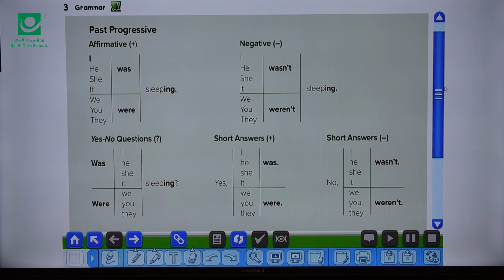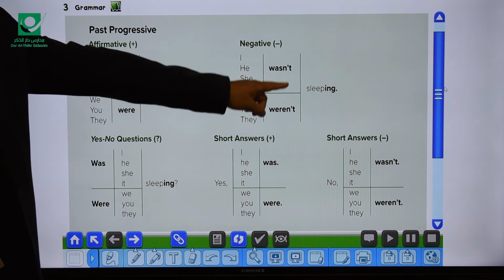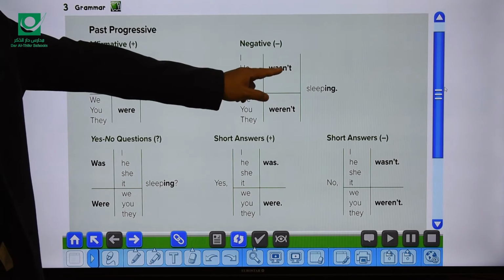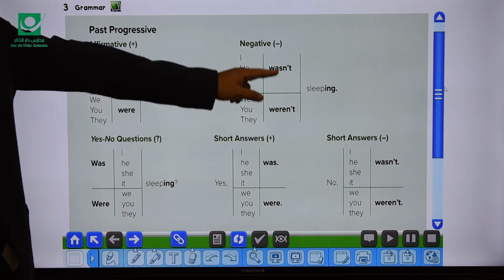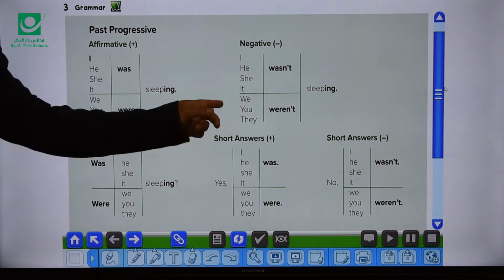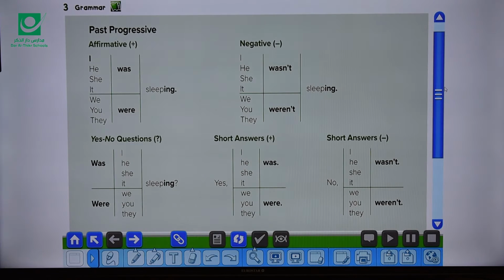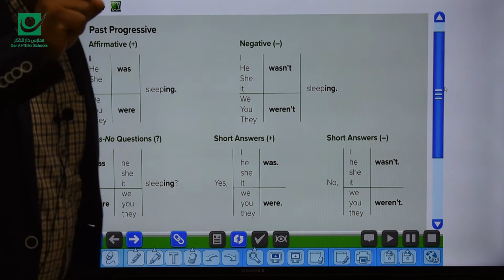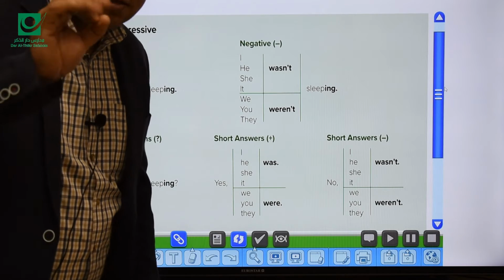For the negative, simply we can form the negative using not after was or were. So wasn't or weren't. Like I wasn't sleeping or you weren't sleeping. Okay, so for all these forms, we're talking about an action that was happening at a certain time in the past.